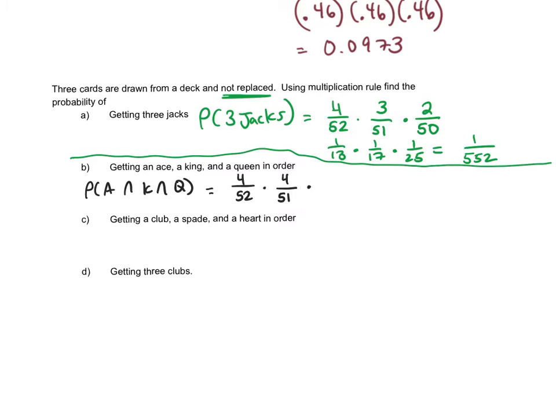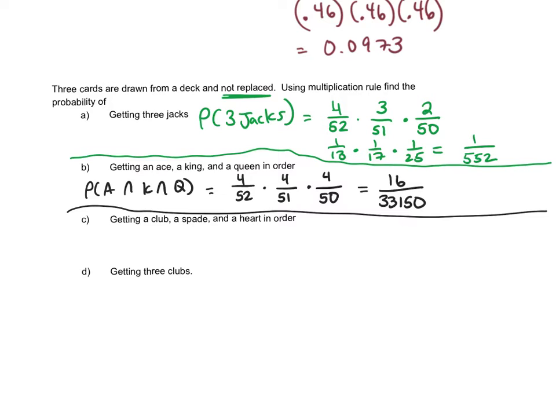And then I want a queen in this order, so that's going to be 4 over 50. And we say in this order because it actually does change if you want to do slightly different draws, getting different cards first. So we have 4 out of 52, 4 out of 51, and 4 out of 50. If I reduce and multiply, this one is going to become 16 over 33,150. So my guess is this is something you don't want to bet on because this is not a very likely scenario.